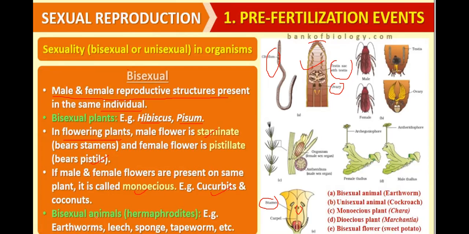Both male and female sex organs are present in the same individual, like earthworm, leech, sponge, tapeworm. They are what? Bisexual. Bisexual animal, earthworm. Unisexual animal, cockroach. Monoecious plant, Chara. Dioecious plant, Marchantia. Bisexual flower, sweet potato. This is a bisexual plant.